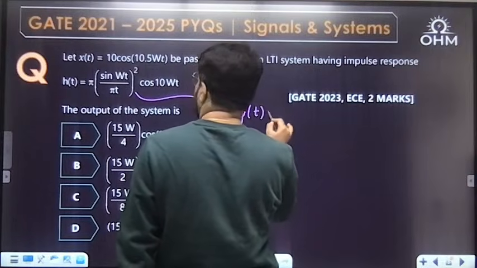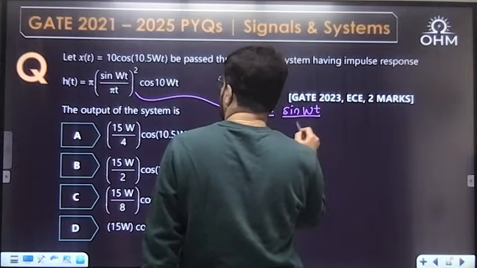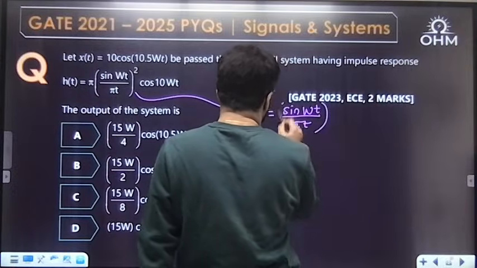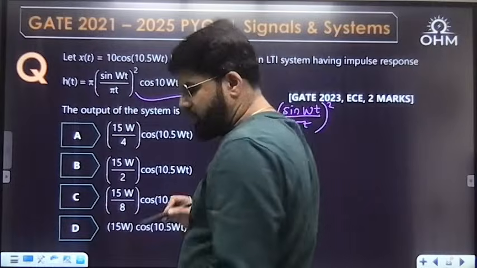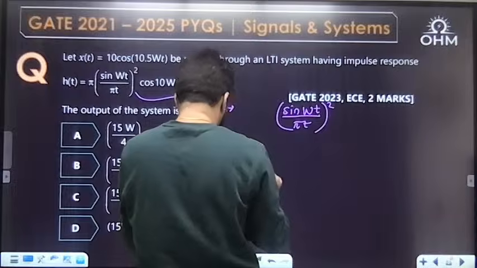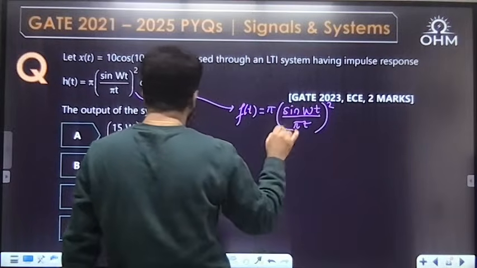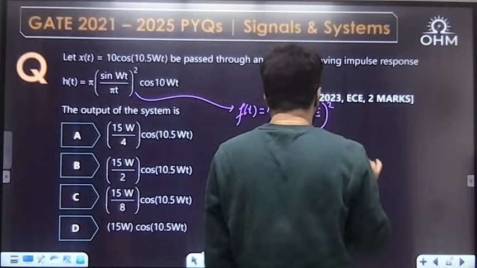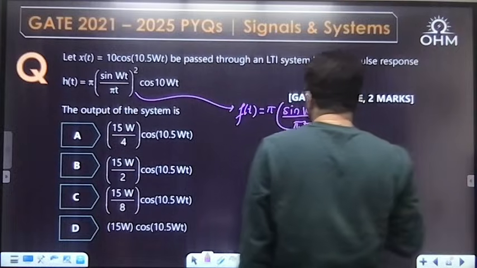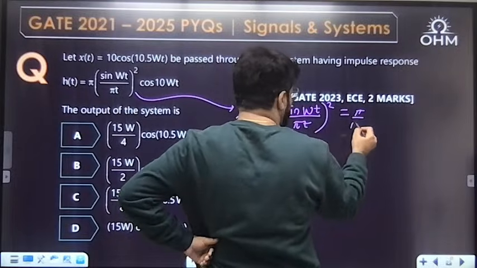Suppose I take this function f(t) equal to sin Wt upon pi t whole square. How can I write down this function? Let me include the pi here. f(t) equal to pi into sin Wt upon pi t whole square. Let me take this pi outside; this will be pi square.